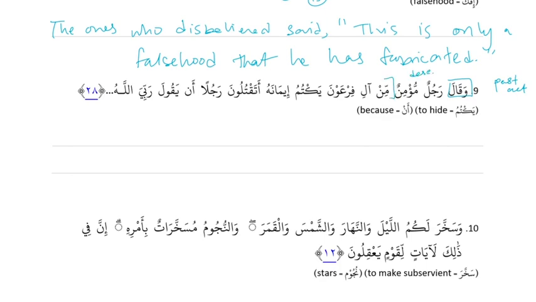And then Ali is general and Fir'aun is specific, so that's possessive. And then yaktumu is a new action, so it's a new sentence. Yaktumu is present active. And then iman is related to the who because it's general followed by specific, so it's possessive.